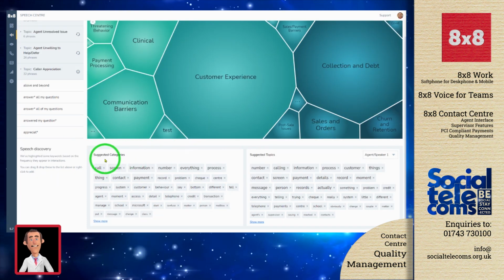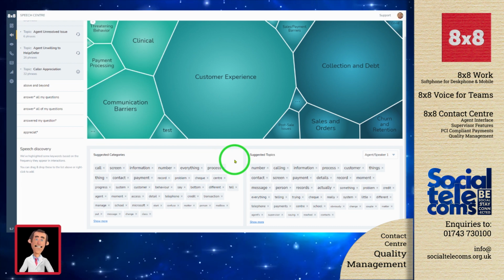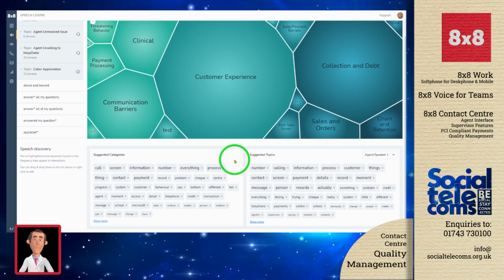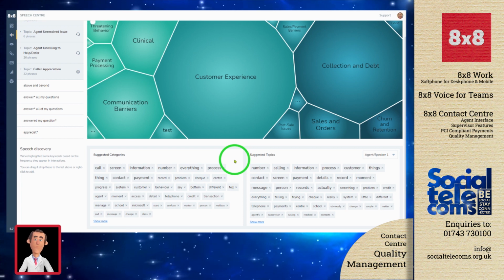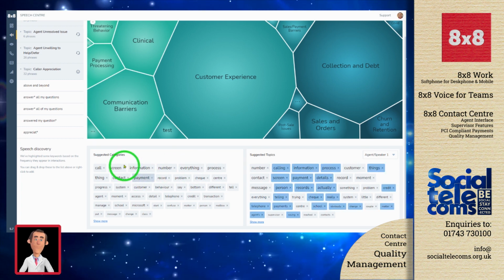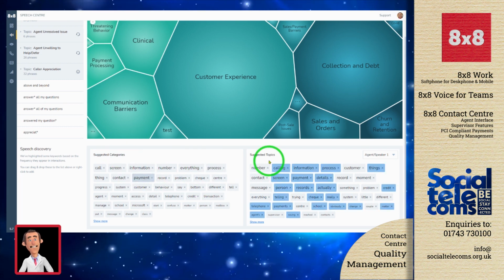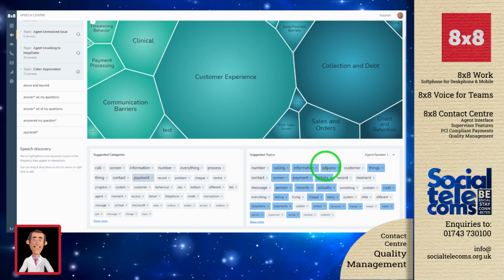Underneath this, we have our discovery area. These are words, phrases, and categories and topics that you're not currently monitoring, but the platform is saying they're matching calls to these particular words. I can pick one of these, say, for instance, payment here as the category. And what that will do is tell me the topics we suggest should make up that overall category.